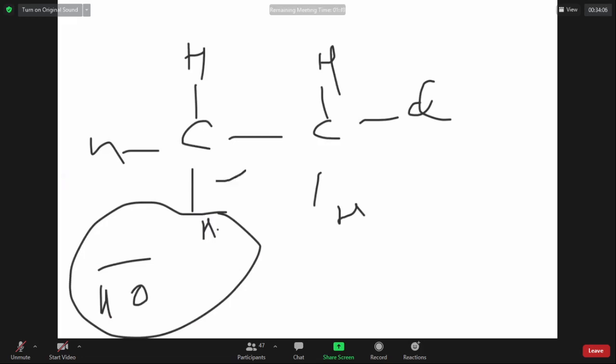Therefore, this bond will come here. When the bond comes here, this carbon will become pentavalent. In order to make this carbon compatible, quickly it will eliminate Cl minus. Earlier you lost H plus, now you lost Cl minus. Can you see that, sir? Here this H plus has gone, now this Cl minus has gone.